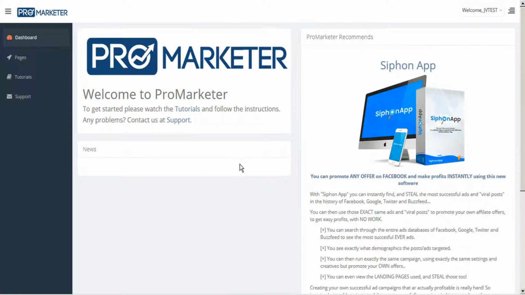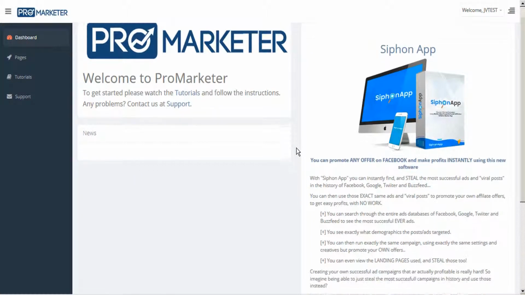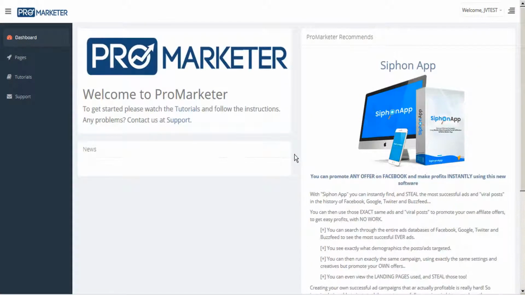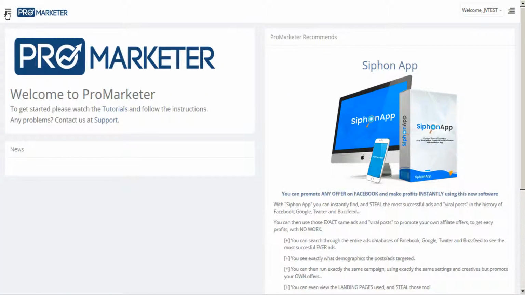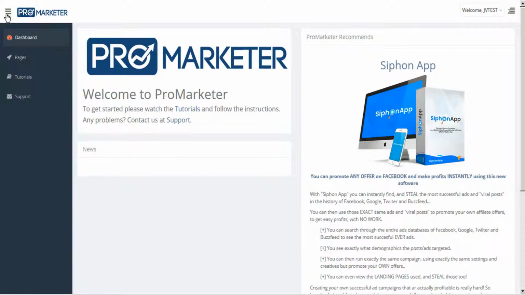Here we are on the Pro Marketer dashboard. From here, you can take advantage of other software offers that we have. And over in the sidebar, you have some other options. If your sidebar is not extended, just click the icon in the top left-hand corner. The dashboard brings you back to this page.